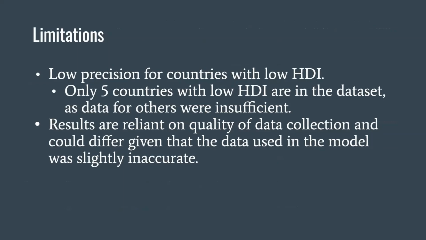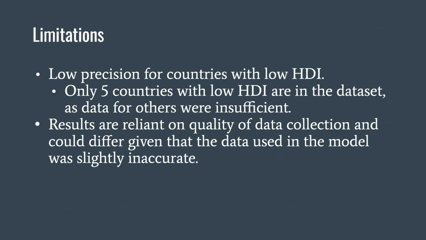There are a few limitations with our model and our testing. Number one is the low precision for countries with a low HDI class. There were actually only 5 countries with low HDI left in the data set, as we had to remove the others because they had insufficient data.